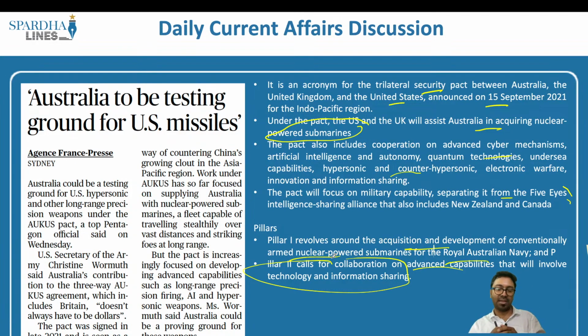Why has this been taken up? That is because in the Indo-Pacific region we have China in a dominating position, and this has to be restricted to make sure that the dominating position in the Indo-Pacific region does not affect Australia, New Zealand and any of the important countries associated with the United States of America. This particular issue has been taken up. So AUKUS includes which countries? Australia, United Kingdom and United States of America. It is this that we have to understand with respect to this article.